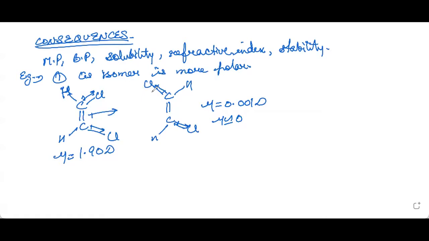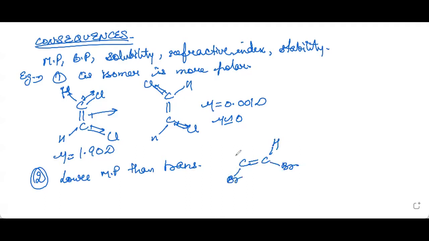Then the second consequence is that cis form has a lower melting point than trans form. Now why so? If we see the structure of cis and trans, this is cis and this one is trans.